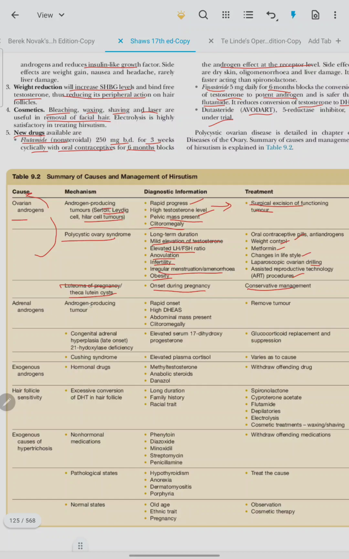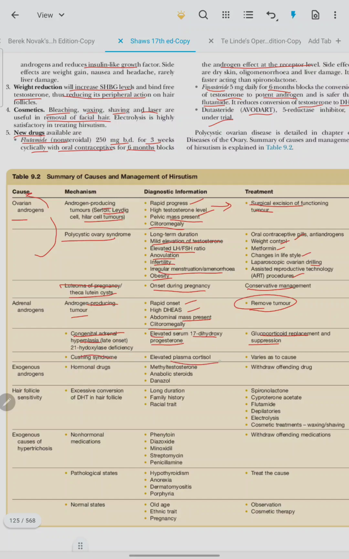Adrenal androgen, androgen producing tumor: it has rapid onset, high DHEAS, abdominal mass is present, clitoromegaly. Removal of tumor is the treatment. Congenital adrenal hyperplasia: serum 17-hydroxyprogesterone levels are elevated. Glucocorticoid replacement and suppression therapy.